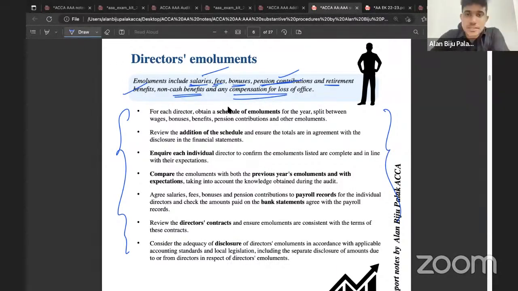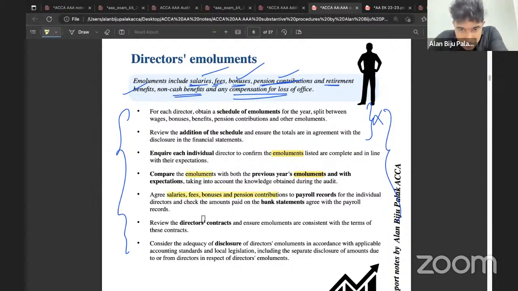In that case, you should not include the first 2 points. ഒരു സ്പെസിഫിക് ആയിട്ടുള്ള സബ്സ്റ്റാൻറ്റീവ് ചോദിക്കുകയാണ്. They are requesting you to write substantive procedures for the director's bonus. So in that case, instead of writing the term emoluments, what you need to do? You need to replace the term emoluments with bonus. എവിടെയൊക്കെയാണോ emoluments പറഞ്ഞേക്കുന്നത് അവിടേക്ക് എന്താക്കുക?